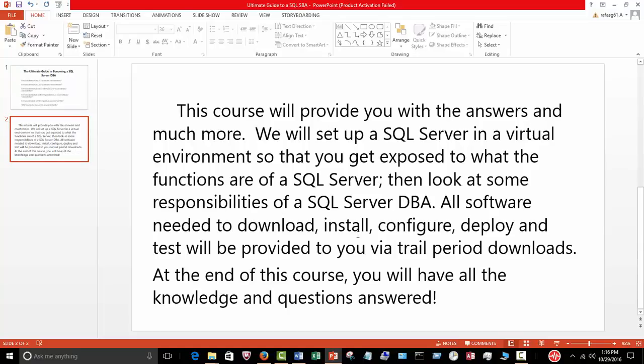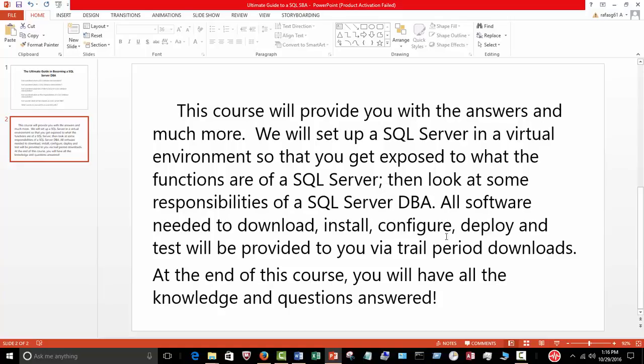This course is designed for those students who have not taken any of my courses yet, or any SQL courses, and are interested in becoming a SQL Database Administrator. So this course will provide you with the answers and much more. We will set up a SQL environment in a virtual environment so that you actually get exposed to what the functions of an SQL server are and what an SQL server looks like.